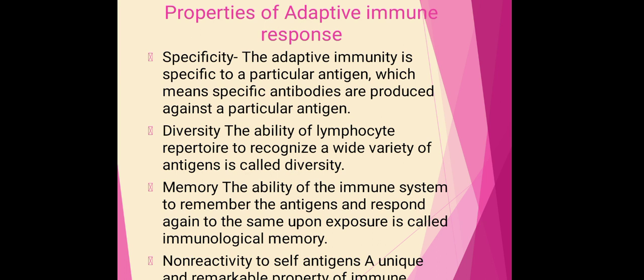Now the third important property of the adaptive immune response is immunological memory. Within the innate immune system there is an absence of immunological memory, but within the adaptive immune response, either humoral or cell mediated, once there is the development of an immune response, the cells store the memory about the structure of that antigen. If the same antigen is introduced to our body again next time, then within a short time period an immune response develops against it with the help of this immunological memory.